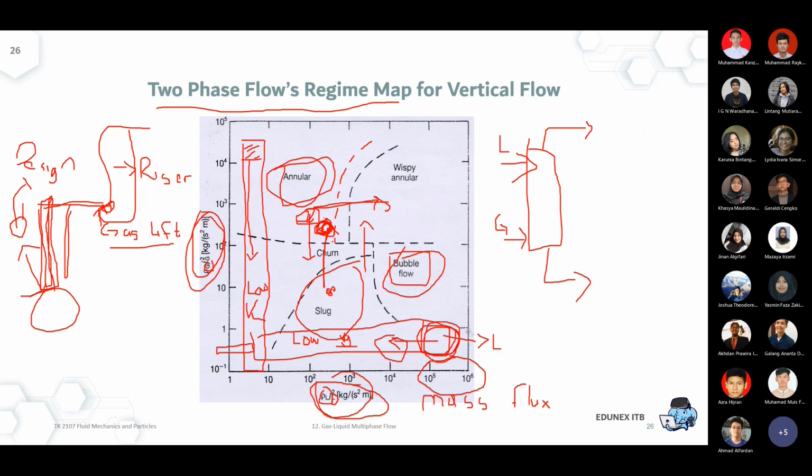The problem is the consistency between the design phase and the actual operation phase. So that's one case. The second is the declining production and declining pressure of the well, and that will always happen.